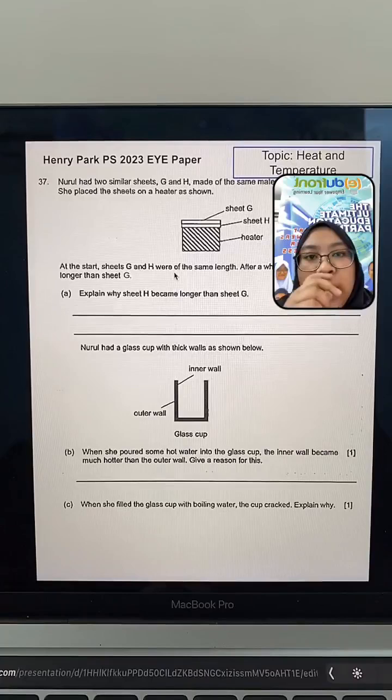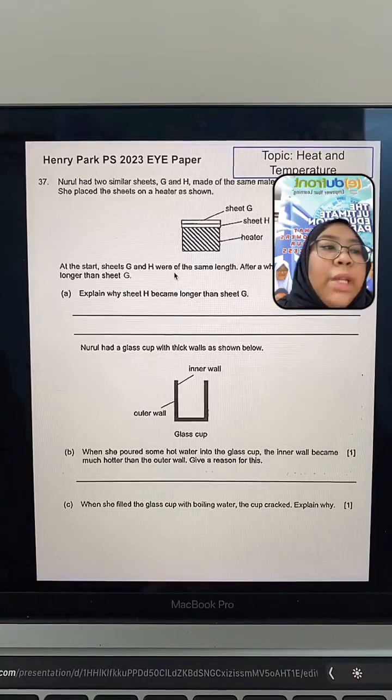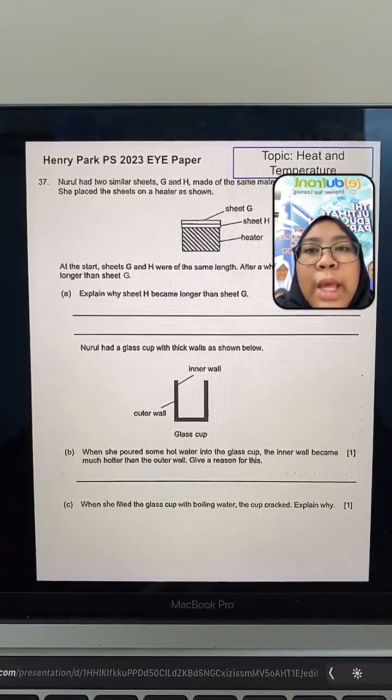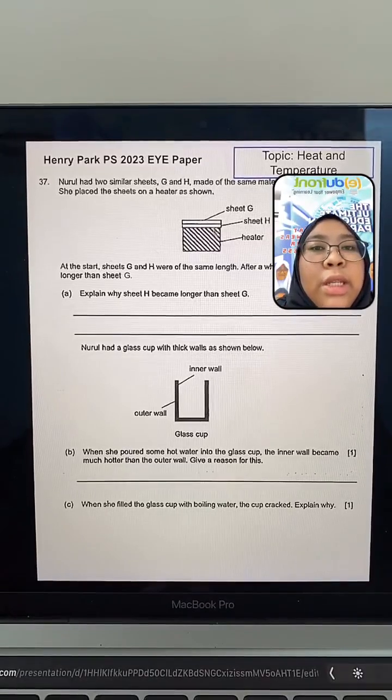Next question. I want to cover a different topic. I want to touch on heat and temperature. Nurul had 2 similar sheets, G and H, made of the same material. She placed the sheets on a heater as shown. So this is your heater, and these are your 2 sheets, G and H. Notice how they are placed.